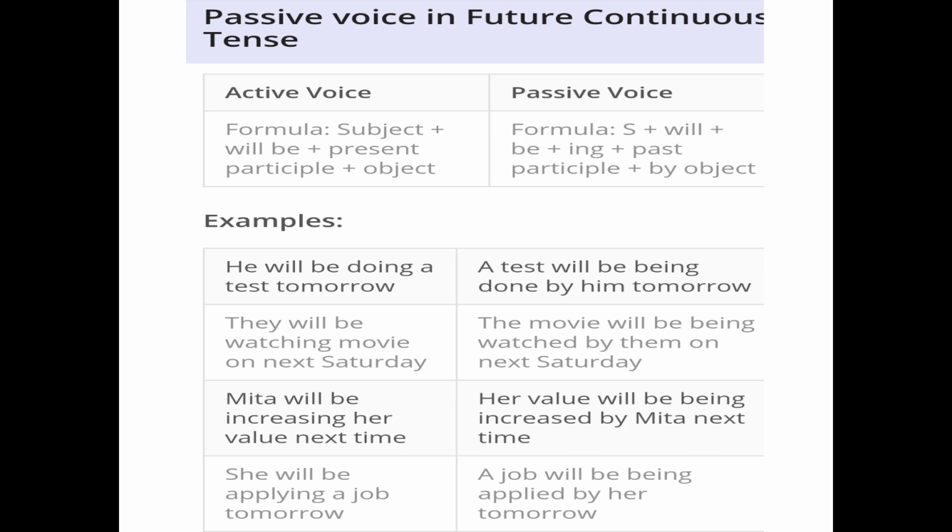Now Mita will be increasing her value next time. In this, as you can see, what is the subject? Mita, and the verb given is will be increasing, which will become will be being increased. Her value is the object. So the object becomes subject: her value will be being increased by Mita next time. Now she will be applying for a job tomorrow. Here the object becomes subject, so a job will be being applied for by her tomorrow.